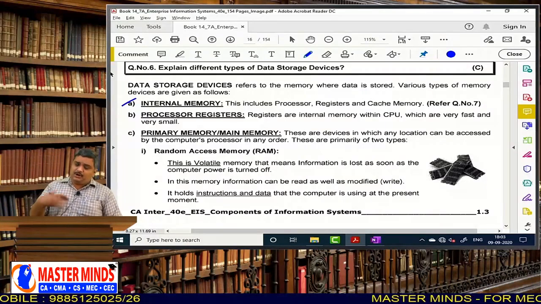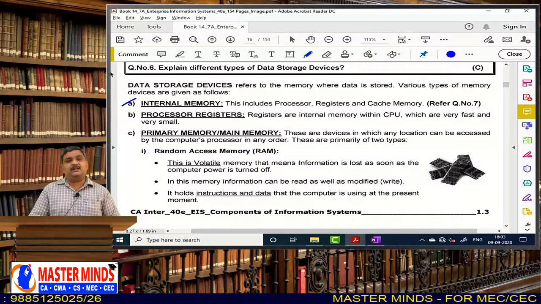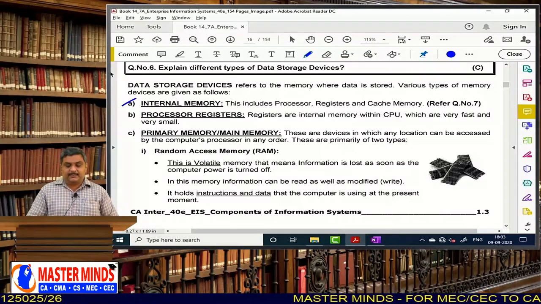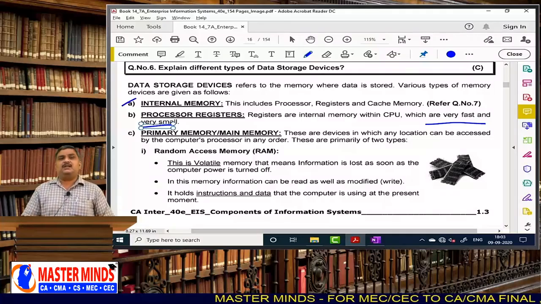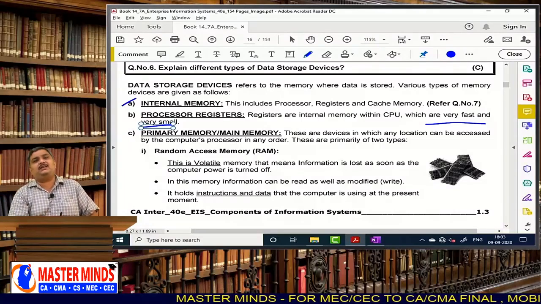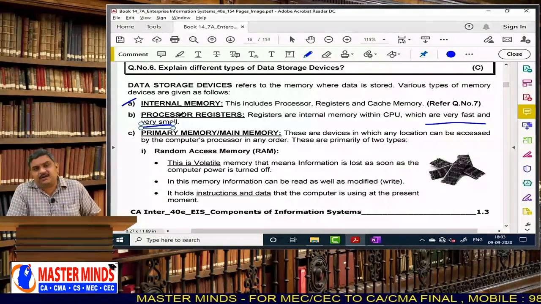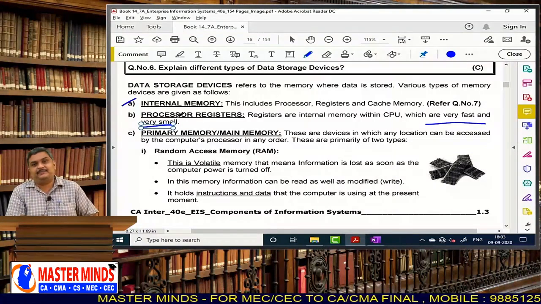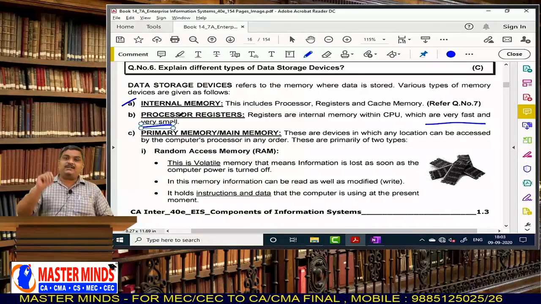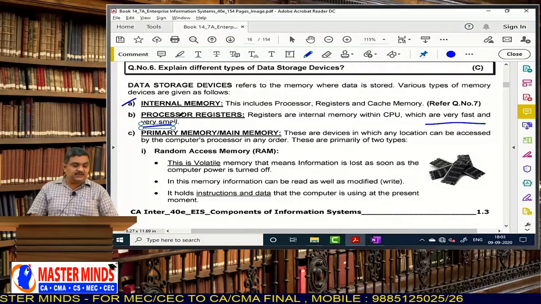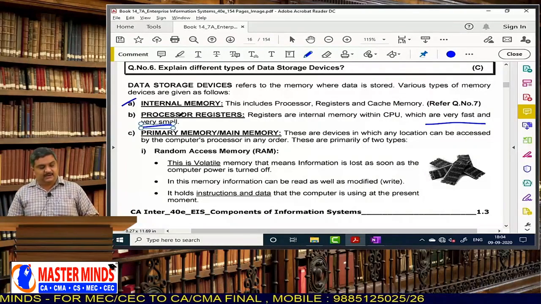Internal memory or processor registers, we can take as one and the same. See, these registers are very fast and very small. A register cannot store more than 32 bits or 64 bits of data, which means it is very small in size. One register can store a very, very small amount of data.